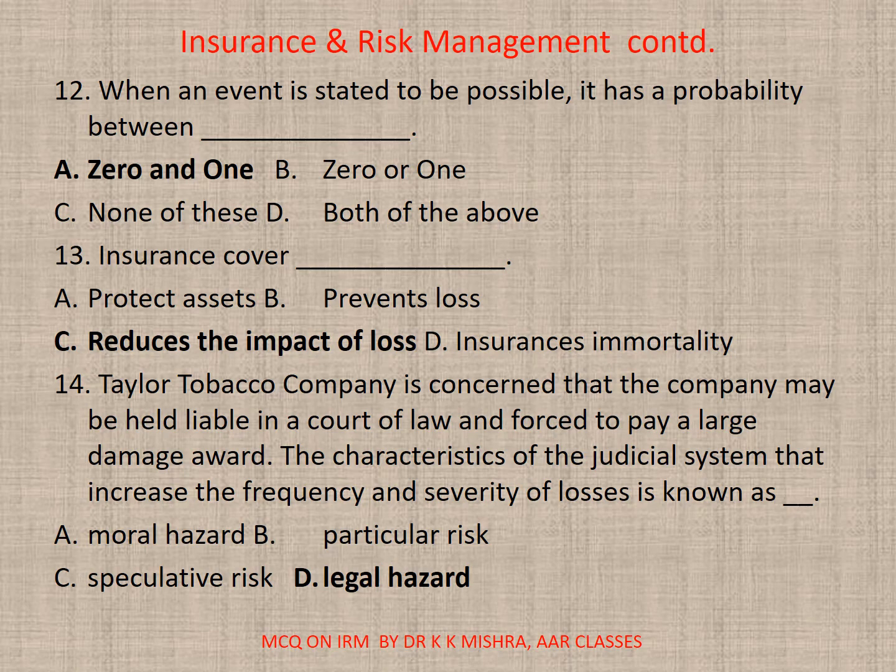14. Taylor Tobacco Company is concerned that the company may be held liable in a court of law and forced to pay a large damage award. The characteristics of the judicial system that increase the frequency and severity of losses is known as dash. A. Moral hazard. B. Particular risk. C. Speculative risk. D. Legal hazard. Here correct option is D.